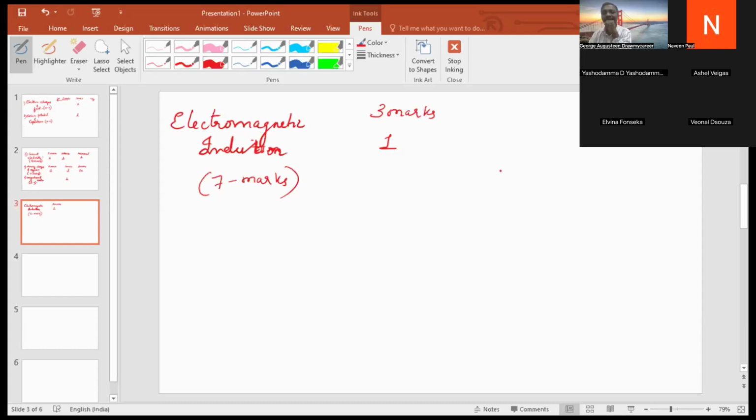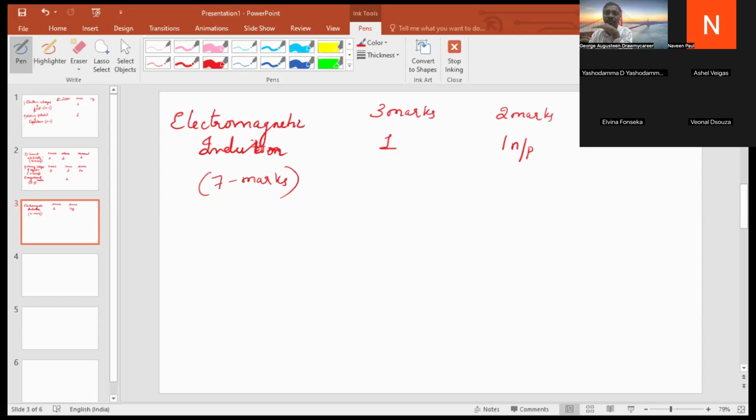They might ask. And in this chapter, a problem is asked for 2 marks, one numerical. So there is no rule to ask a problem in MCQ, students. They will not ask a problem in MCQ.